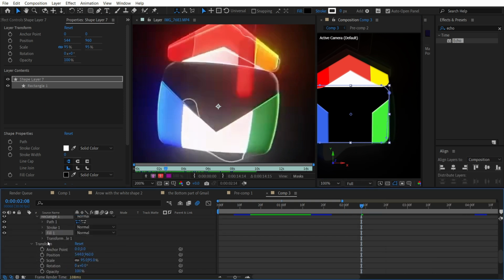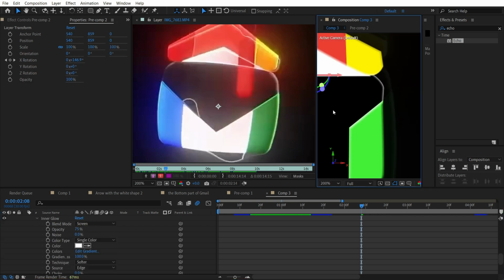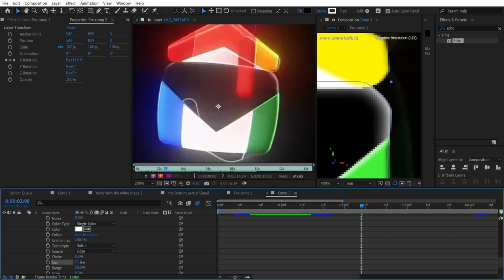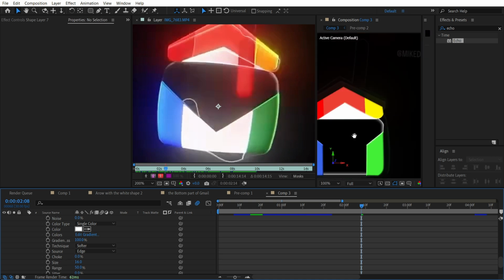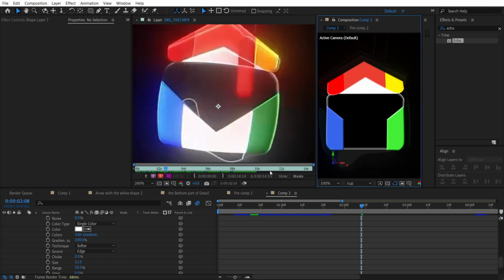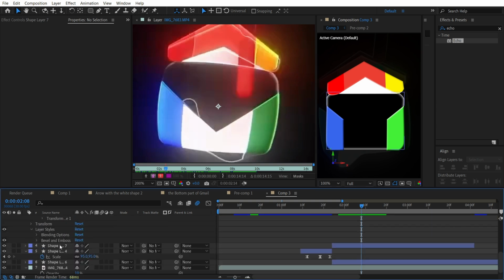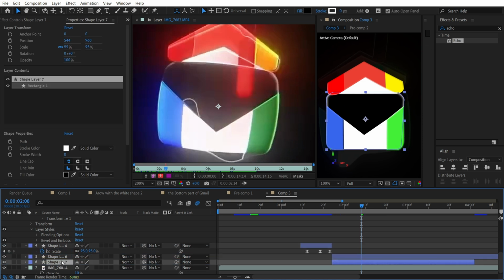Guys, once you have applied inner glow, we need to find it, and we will adjust it just a little bit. We just need to find the white color, and we already have this effect styled, but we also want to increase the size of it a little bit, so probably that will be enough. I don't know, you might make it even better. So let it be about 12. But guys, as you can see, we have one problem that we need to fix. We need to reorder our shape layers, set it to the background.